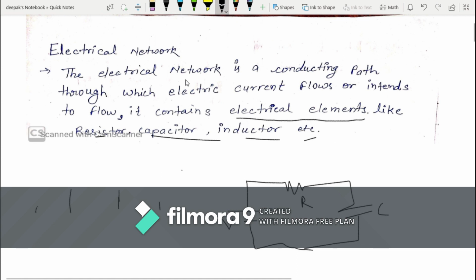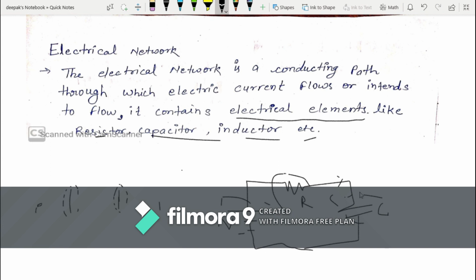This is the definition. But if you want to understand this, then I will tell you an example. You must have heard about the mobile network. So what is the mobile network? Mobile network is a communication system, but here there are some elements like towers in this path of the communication system. So if you draw an electrical network, this is an electrical network. So here resistances, capacitance, and these wires are elements, and this voltage source is also an element of the electrical network.